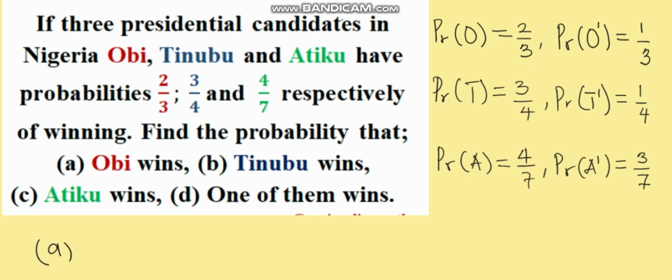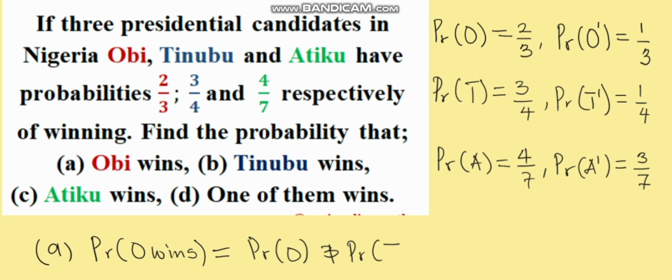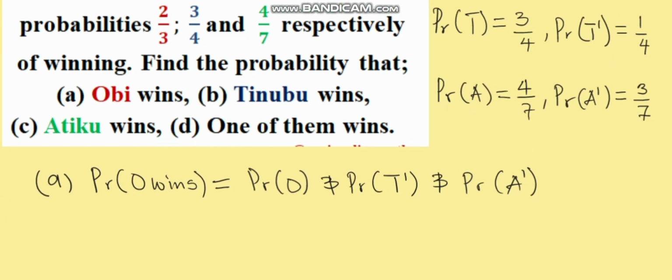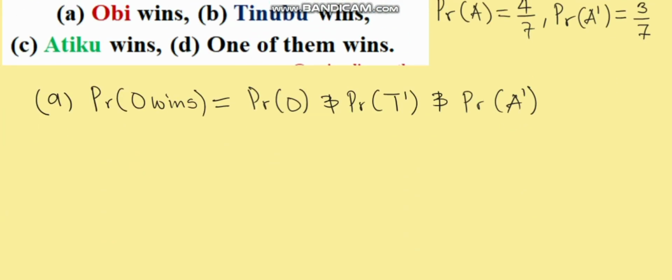And don't forget, if Obi wins, just like we said, it means Obi wins, that is probability of O, and Tinubu loses, that is T prime, and Atiku loses, that is A prime. So if that is done, then let's put the values one after the other and let's see. And don't forget that "and" in probability is multiplication, while "or" in probability is addition. Please don't let us forget that.